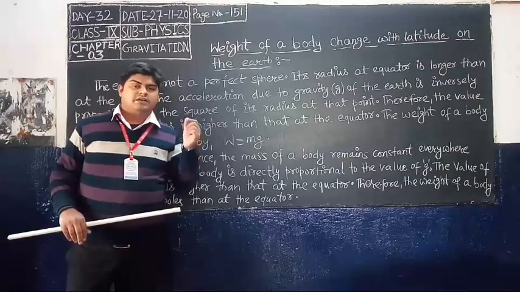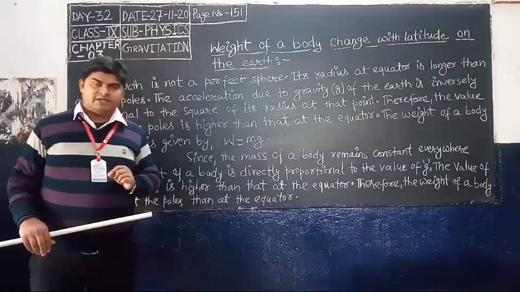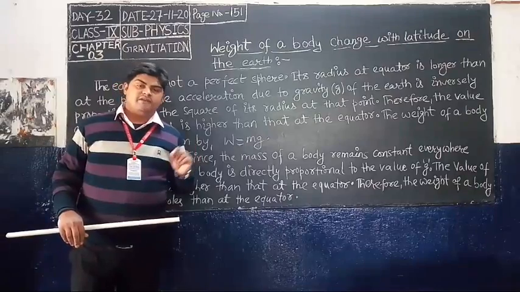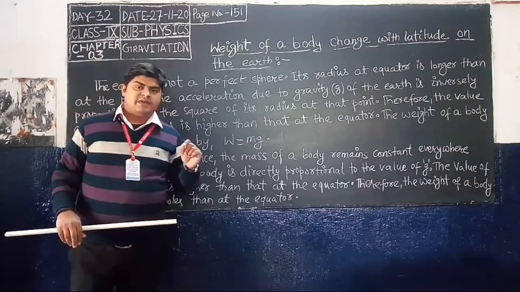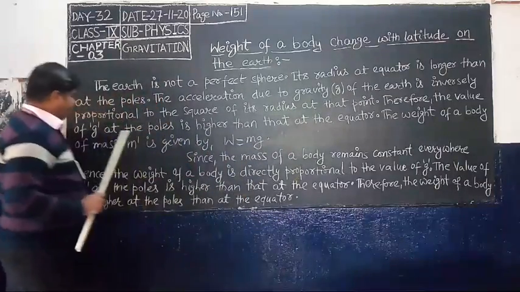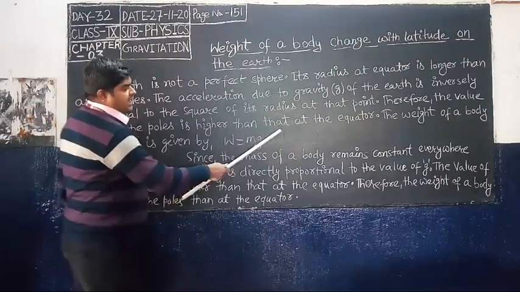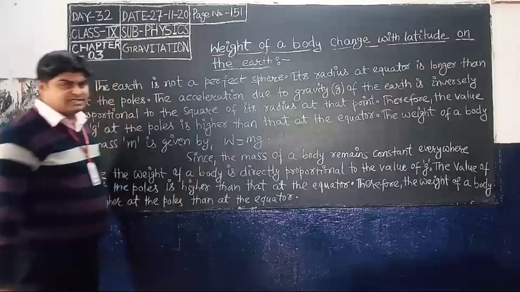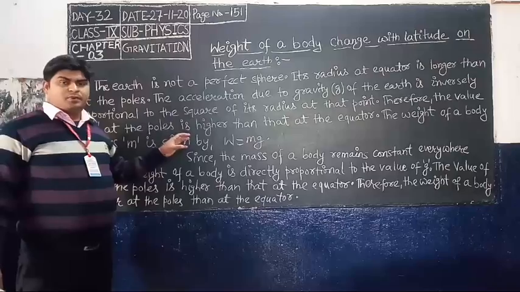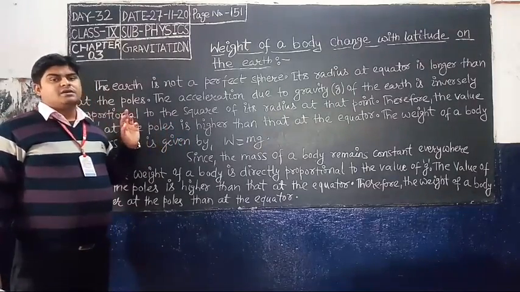At the equator the radius is maximum, so gravity is minimum at the equator, whereas the radius at the poles is minimum. Therefore, the value of g is maximum at the poles, higher than at the equator, due to the difference in radius.